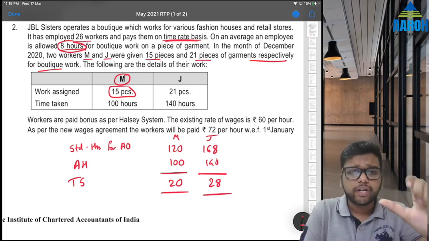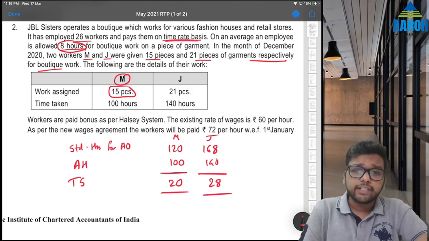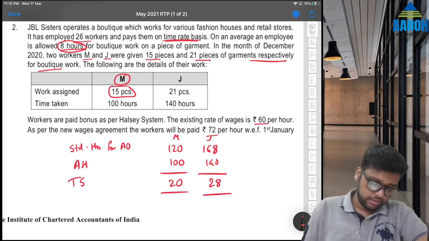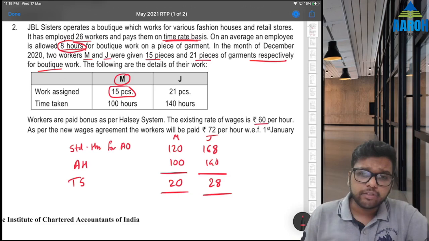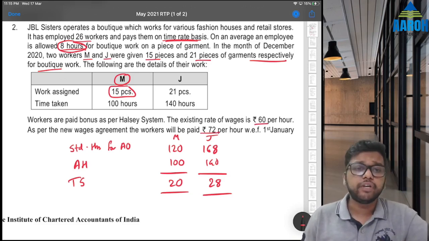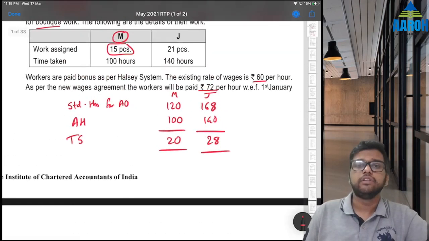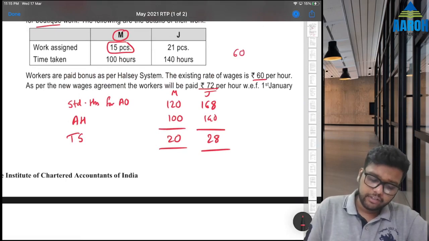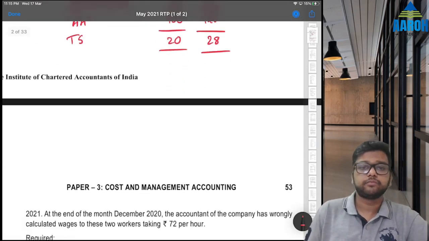Workers are paid bonus as per Halsey system. The existing rate of wages is 60 per hour. As per new wage agreement, workers will be paid 72 per hour with effect from 1st January 2021. So currently wage rate is 60, new wage rate is 72.